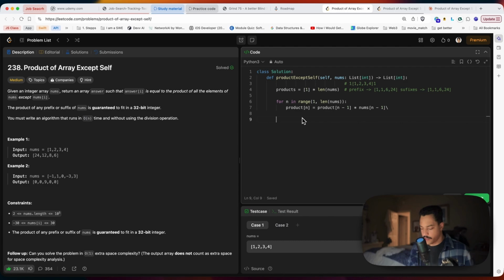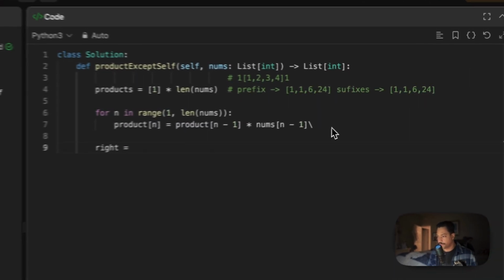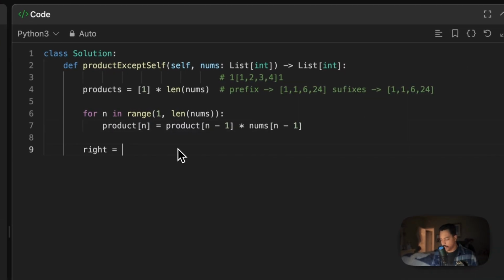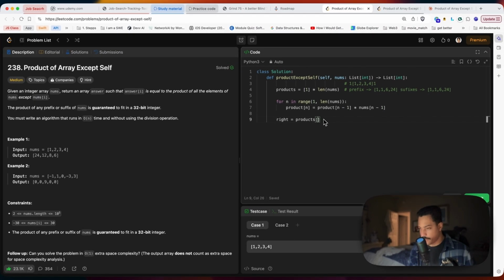So we're going to go ahead and create a right pointer that is going to be equal to the last number in our products array, because we're going to be iterating backwards, but we need the numbers towards the right.